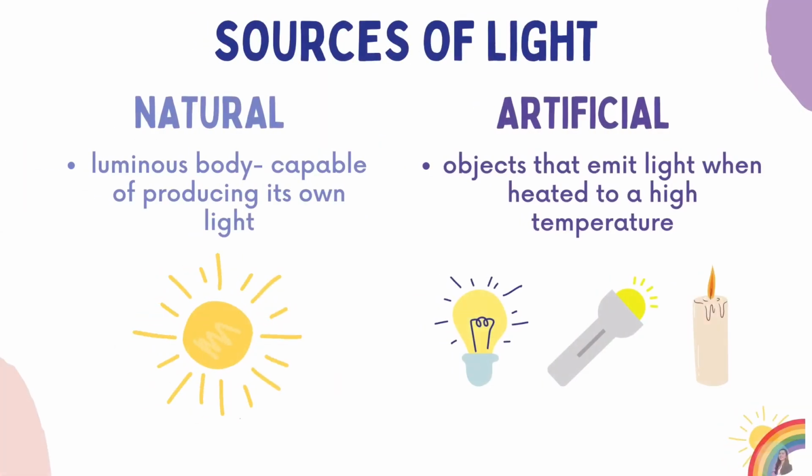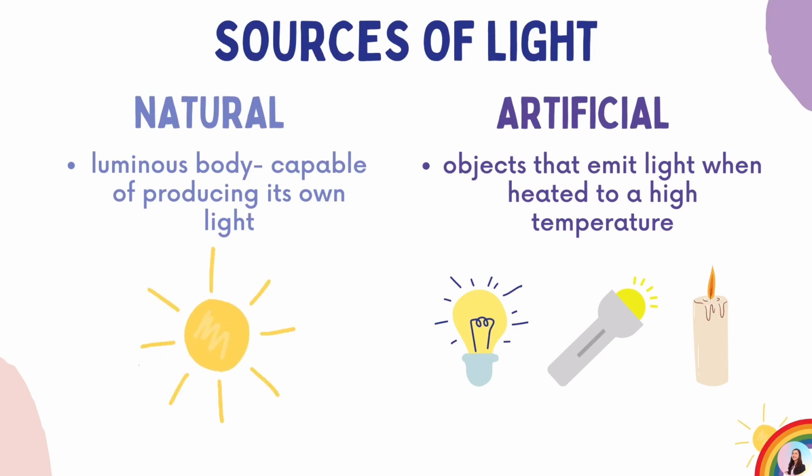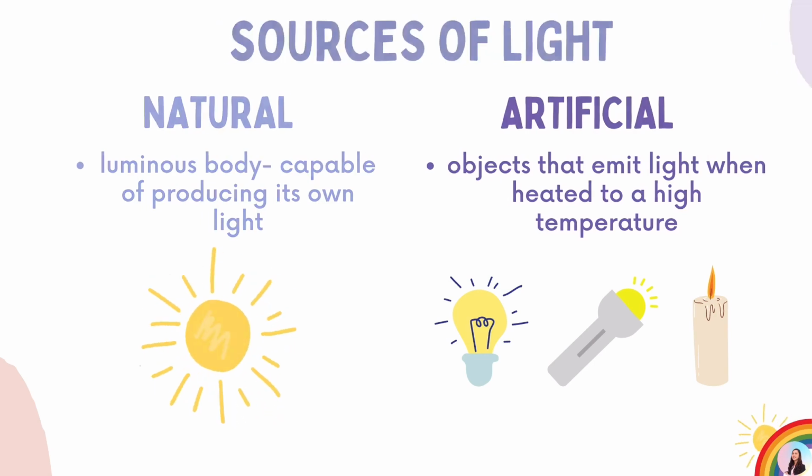There are two sources of light. Sun is an example of a natural source of light because it is a luminous body, which means that it is capable of producing its own light. Artificial sources are the objects that emit light when heated to a high temperature. For example, the light from a bulb, a flashlight, and a candle.